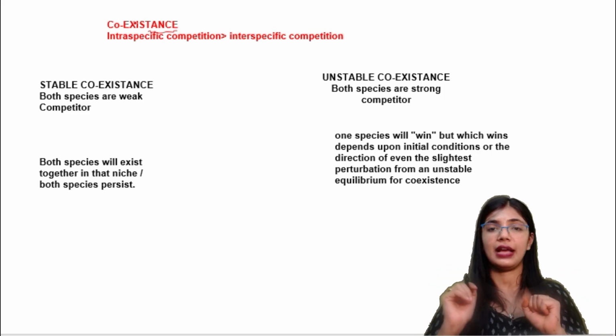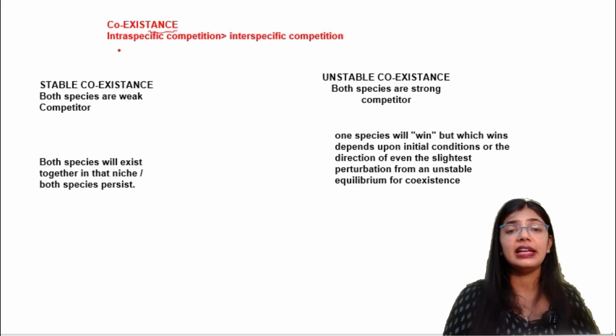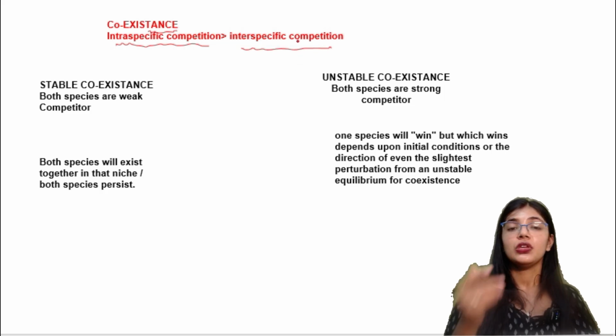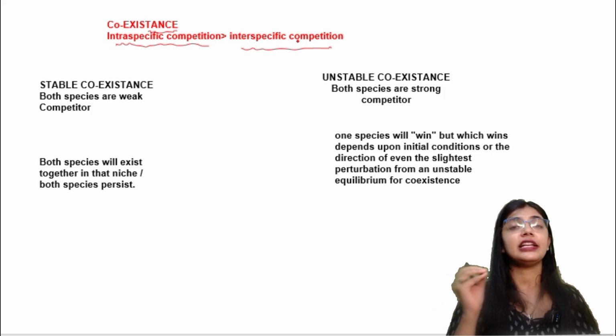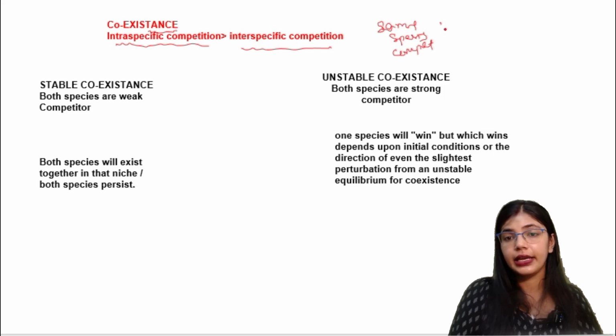Coexistence will take place when the intraspecific competition is greater than the interspecific competition. What does that mean? The competition between the same species is greater than the competition with different species.